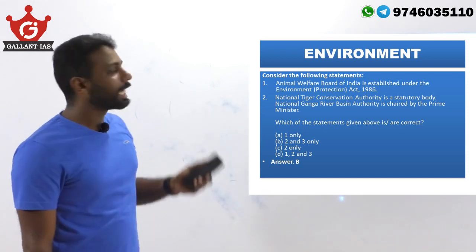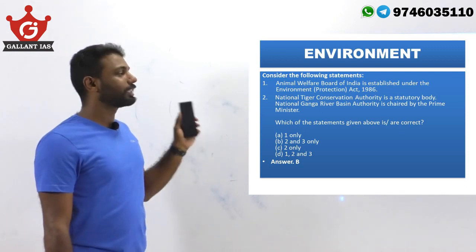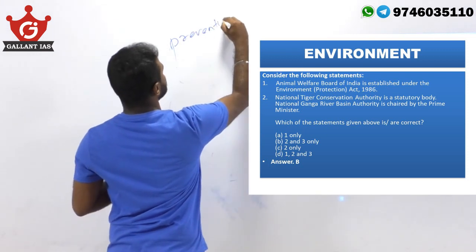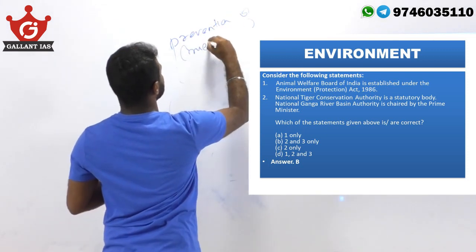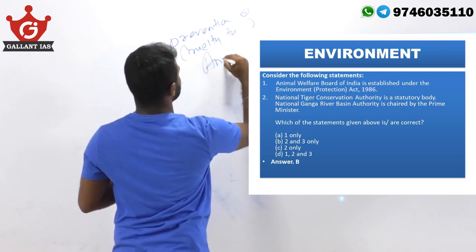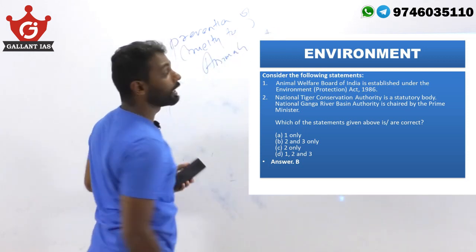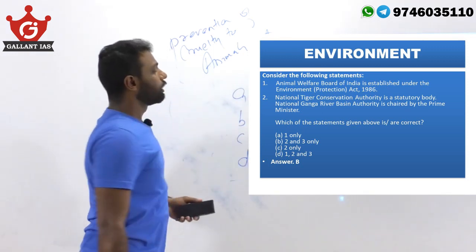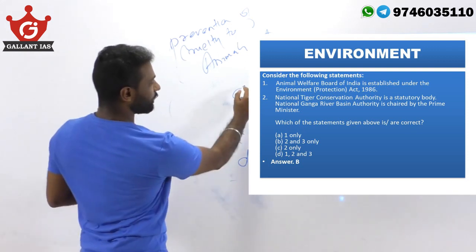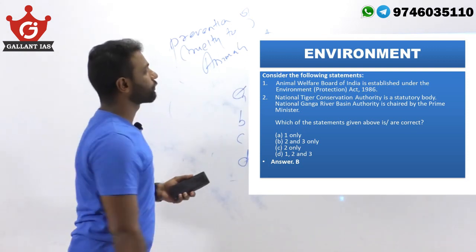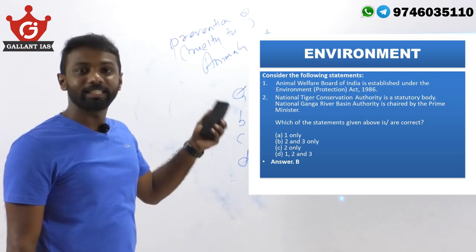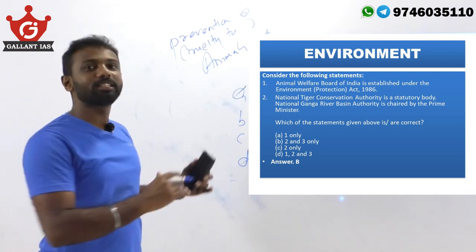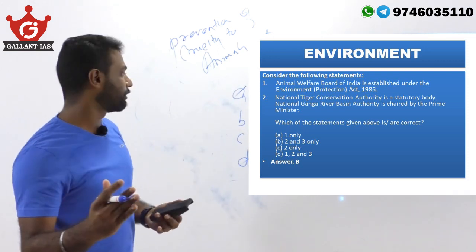Regarding statement 1, actually the Animal Welfare Board of India is established under the Prevention of Cruelty to Animals Act and not under the Environment Protection Act. So statement 1 can be eliminated. Since statement 1 becomes wrong, we can eliminate option A and option D. Just because we eliminate statement 1, it is clear that statement 2 is right. So let's skip to statement 3. By doing this, we can save a few seconds during our preliminary examinations.